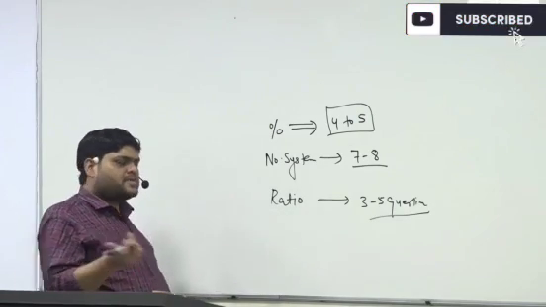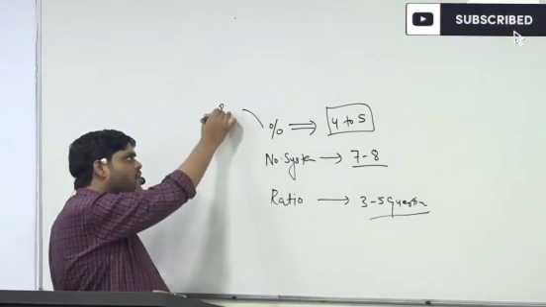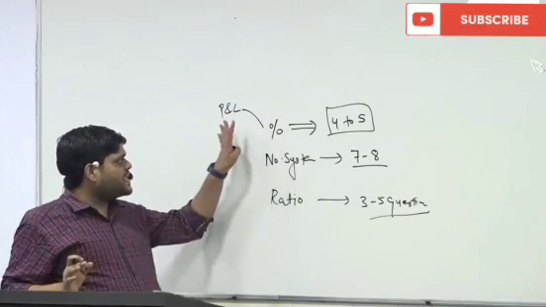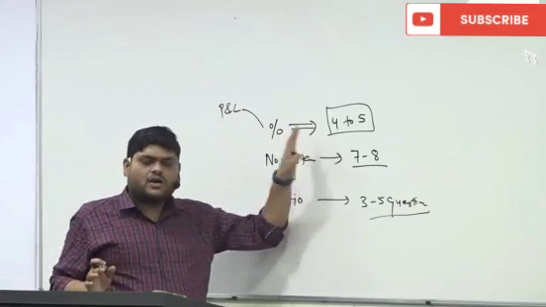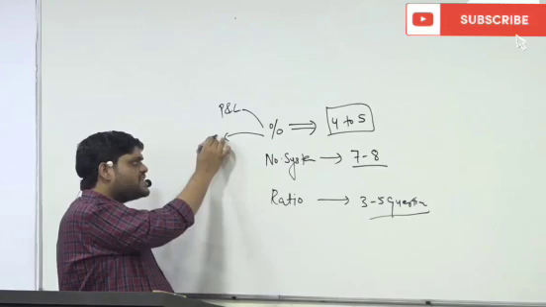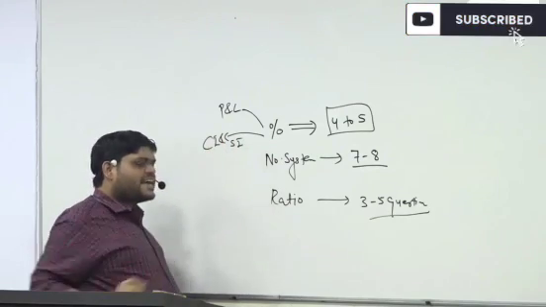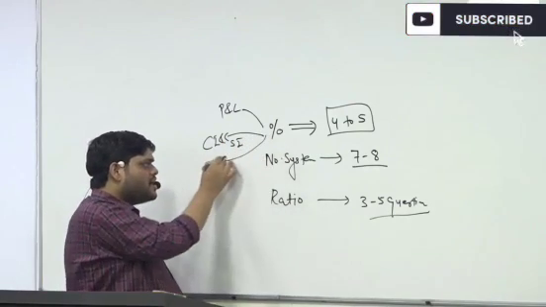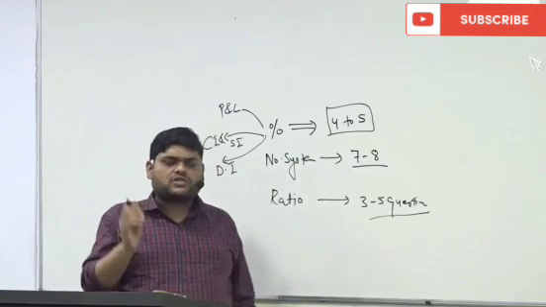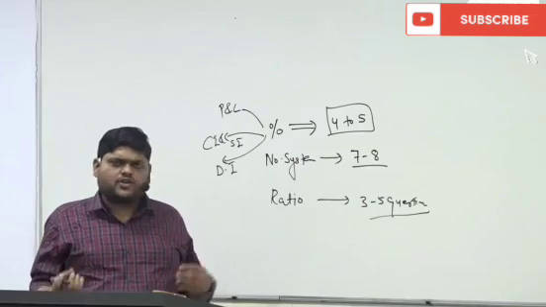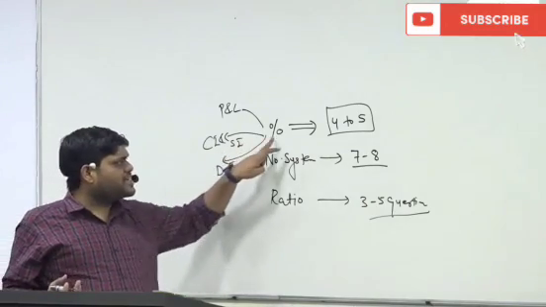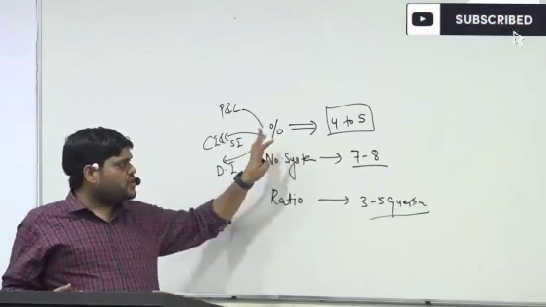Once you cover percentage, your profit and loss will be done. Profit and loss is again an easy one, because it is exactly connected with percentage. Once percentage is covered, you can do CI and SI. You can also do data interpretation, because mostly they are asking the concept of percentage or ratio. Most of the time, data interpretation questions are directly from percentage.